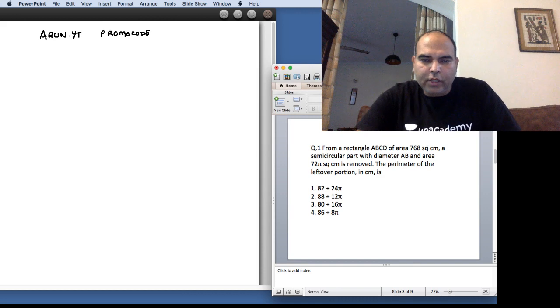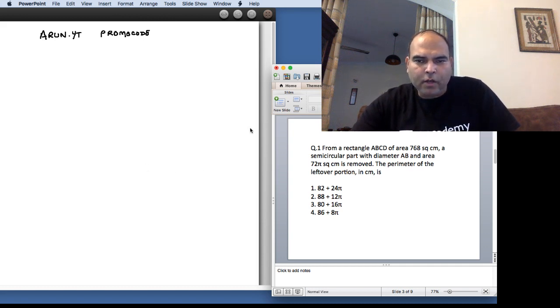So the question is in front of you, and as you can see, from a rectangle ABCD of area 768 square centimeters, a similar semicircular part with diameter AB and area 72 pi square centimeters is removed. So the perimeter of the leftover portion in centimeters is what? What is the perimeter of the leftover portion?